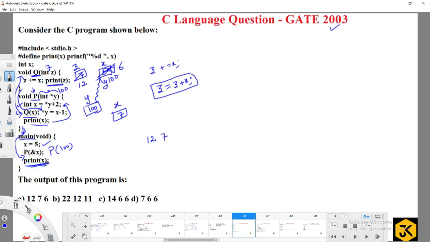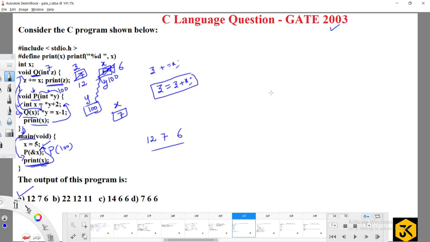Once this function completes execution, the control comes to the next statement, print x. If it is going to print x, it will check for a local variable. Is there a local variable? No. It has a global variable. That global variable 6 is going to be printed. So whichever answer is matched, that is correct. So option A is correct.